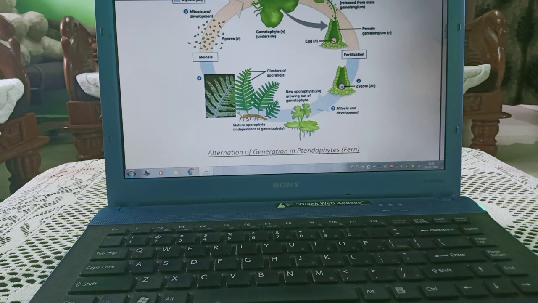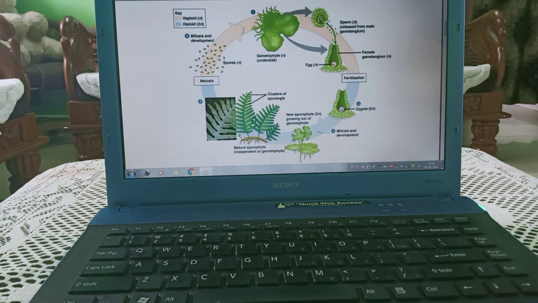Now this is the mature sporophyte. This is a cluster of sporangia, release of spores as you can see, and here mitosis and development, and from spores gametophyte will develop. As earlier we have studied alternation of generation, that is 2n/n/2n/n.